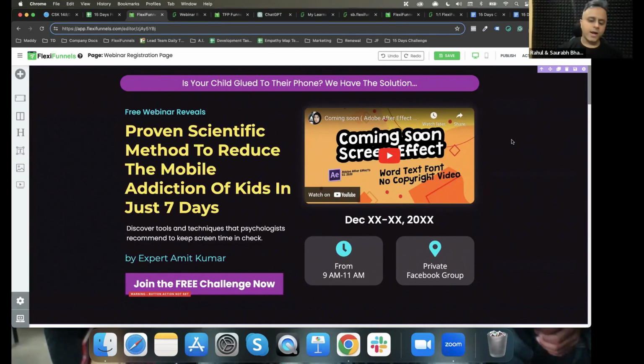Currently we don't have a video over here, so of course we are supposed to remove the video from here. But you can either record a video and put it on your landing page, or just to get started, if you don't have a video, and again, how hard is it, just make a simple selfie video.